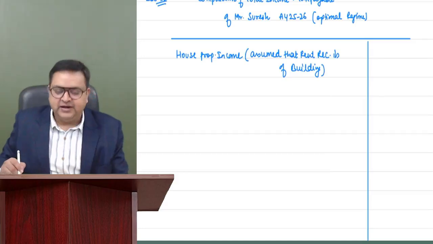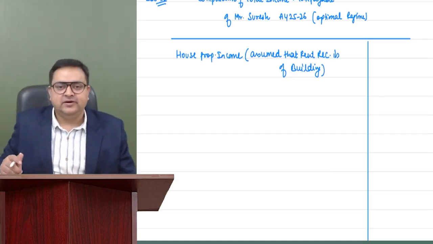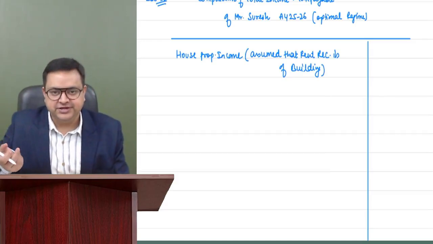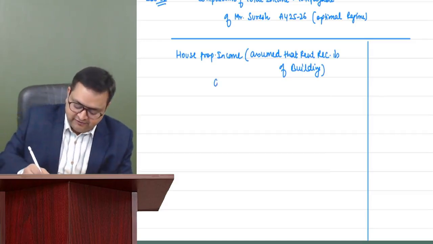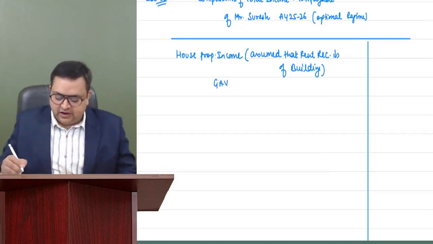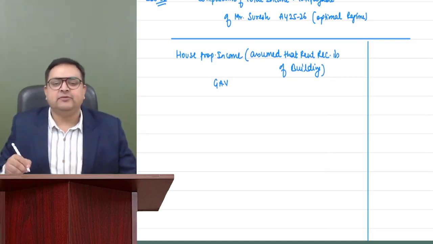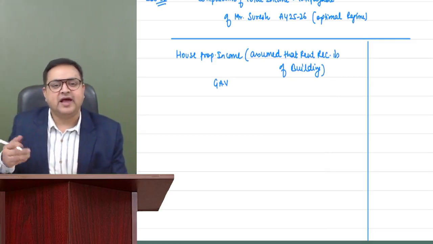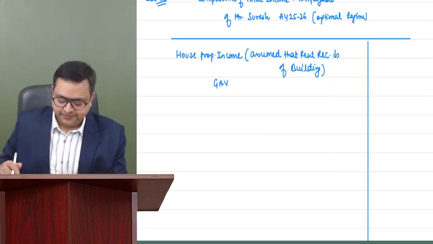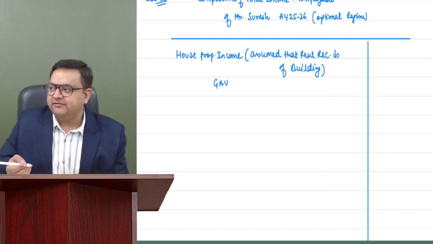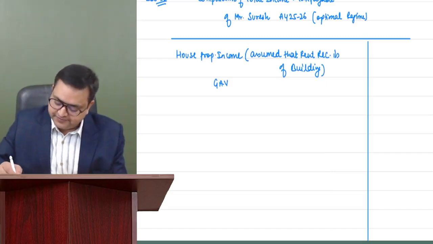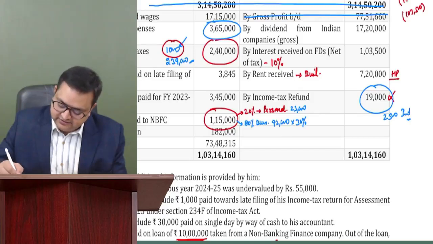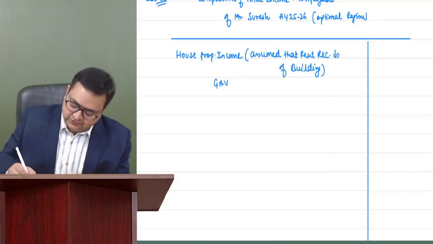And those who already know the house property chapter understand that first of all, you compute your GAV, gross annual value. And in the house property chapter, I was also telling you that 90% of the time, your expected rent is not given. So your actual rent is only your GAV. So here, expected rent is not given. So actual rent would be my GAV, 7,20,000. So GAV is 7,20,000 minus municipal taxes.